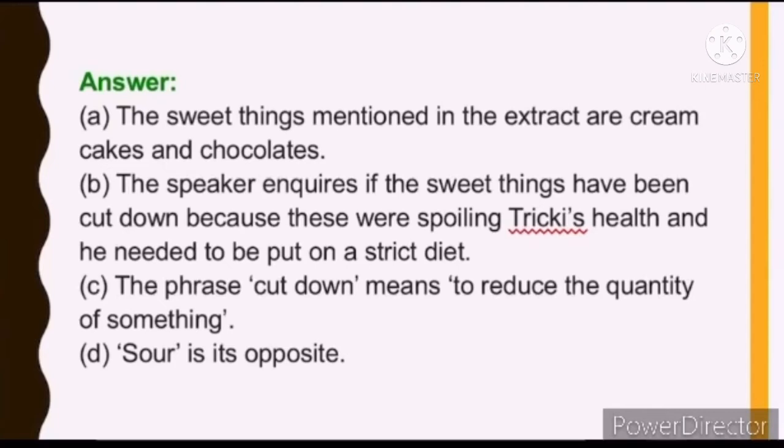And the third question was, what is the meaning of the phrase cut down? The phrase cut down means to reduce the quantity of something. And the next question was, what is the opposite of sweet? Sour is its opposite, or we can say sour is the antonym of sweet.